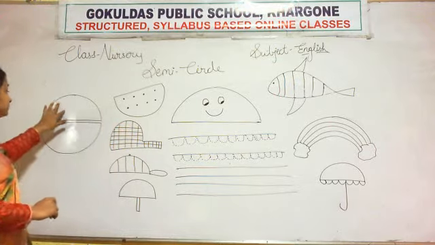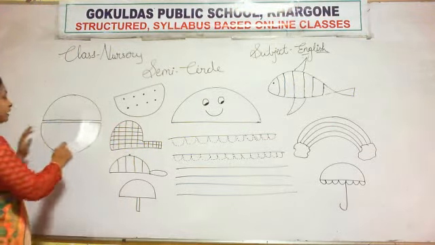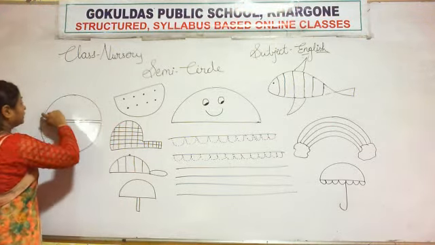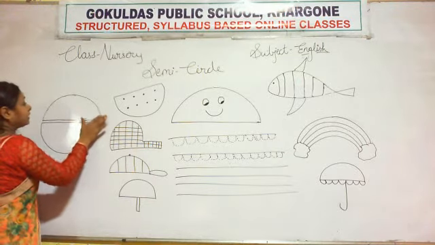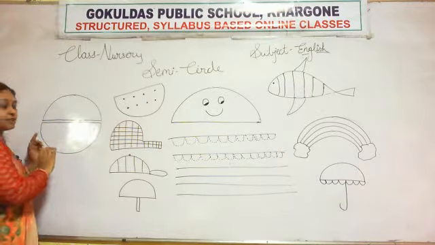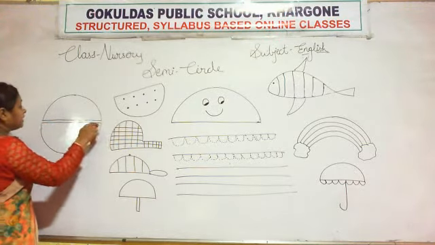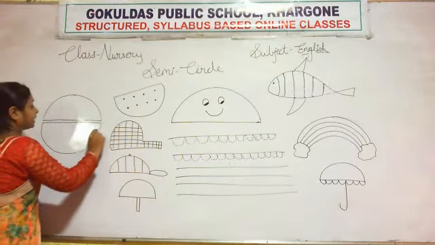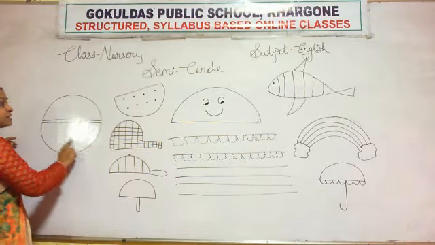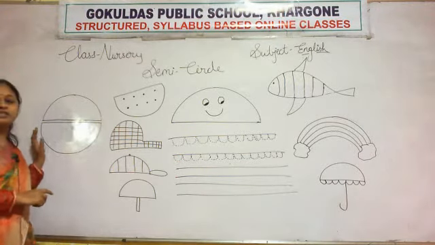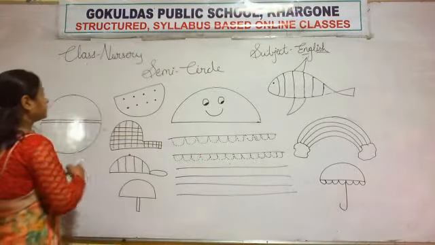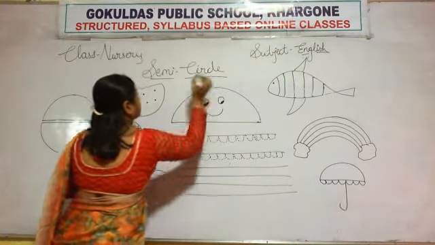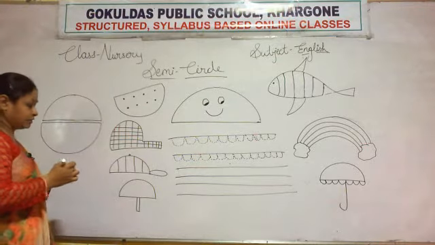How many parts? Two parts, each a half. One is a sleeping line, and one is a curved line. It is called a semicircle. Sleeping line and curved line. So this is a semicircle.